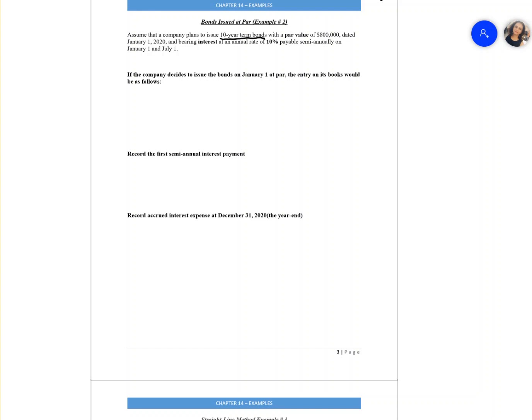In this case, something new we're learning is that this bond is issued at par value, and they have a semi-annual interest rate. Now I will show you how to do it. If the bond is issued at par value, we know that the cash from the bond is 800,000, and then bonds payable will be 800,000. But you could calculate it if you want.